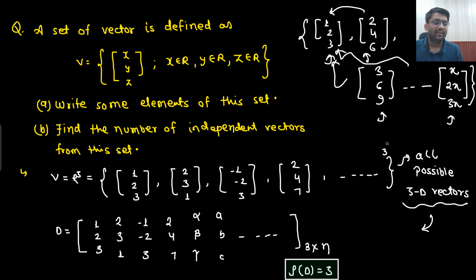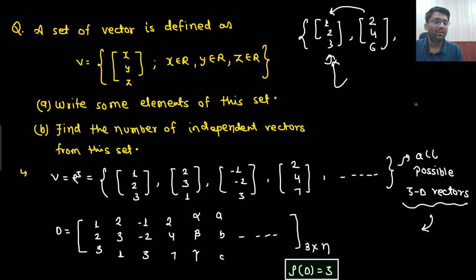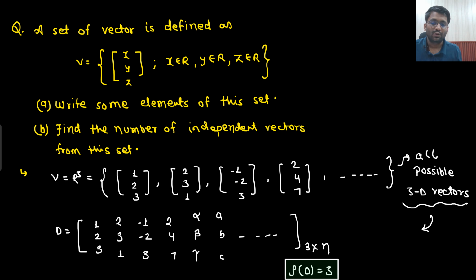Okay, but sir, what if there are conditions? If there is some condition involved, then yes, your span may reduce. But there is no condition here. Any real number you put, that means yes, all possible vectors I will have. So maximum I can get 3 independent vectors. So what will be my rank? Rank will be 3, and I will have the span to be 3D.